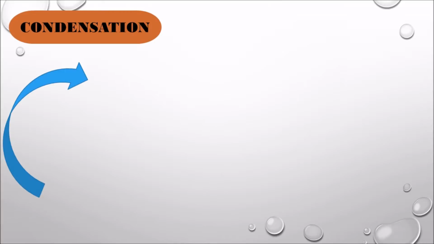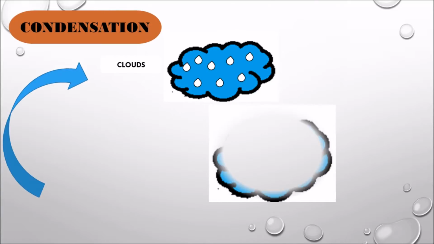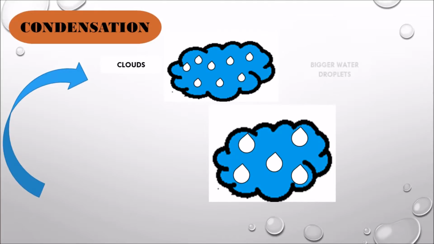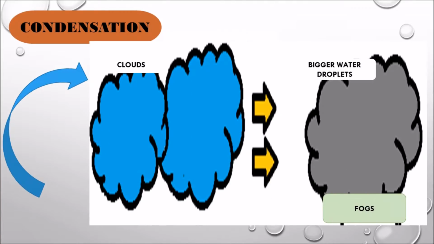Next is condensation. It is the process where the water vapor changes back into liquid state. As the water vapor evaporates, it forms into clouds. Clouds are formed when the water vapor reaches the high altitude and begins to condense into water droplets. When these droplets combine, they become bigger droplets. And as the particles come close together, they form into clouds and fogs in the sky.